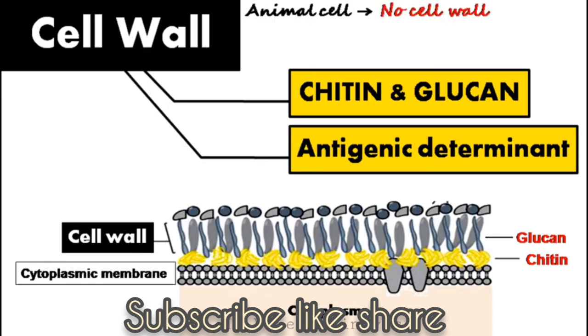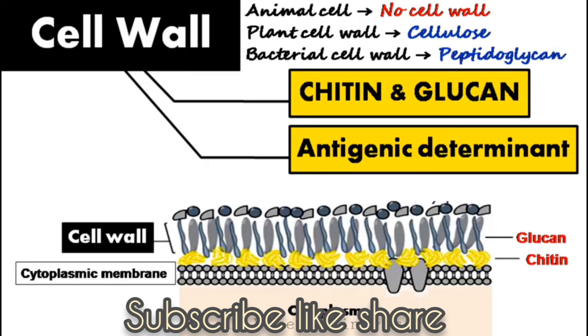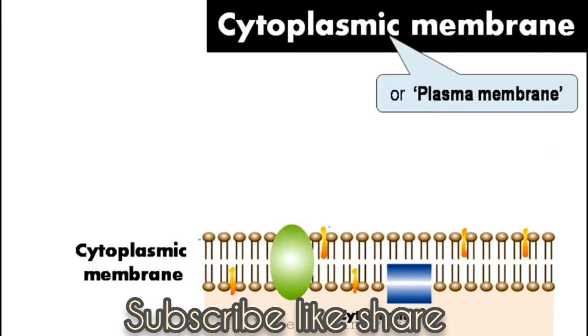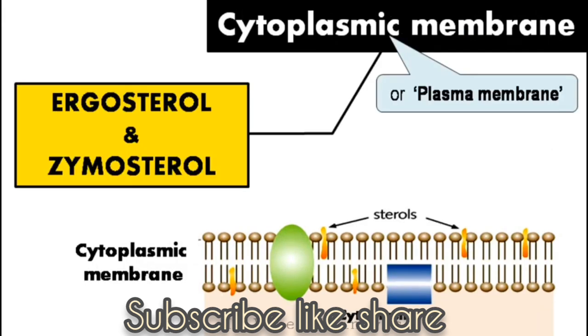In animal cells, there is no cell wall. In plant cells, cellulose is the major cell wall component. And in bacterial cells, peptidoglycan is the major cell wall component. Cytoplasmic membrane, or plasma membrane. Unlike bacterial cells, these membranes contain ergosterol and zymosterol.